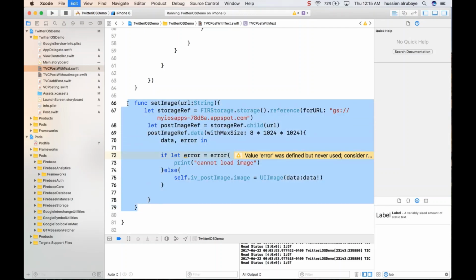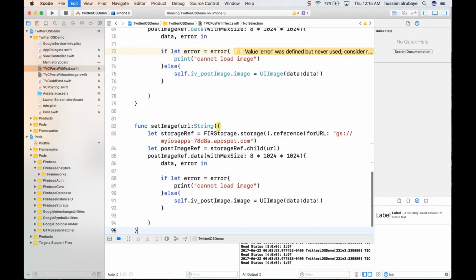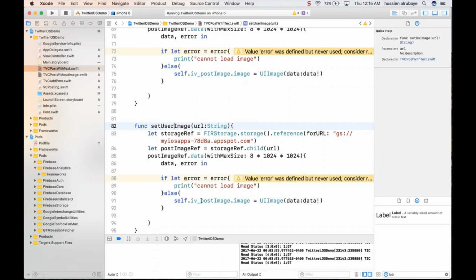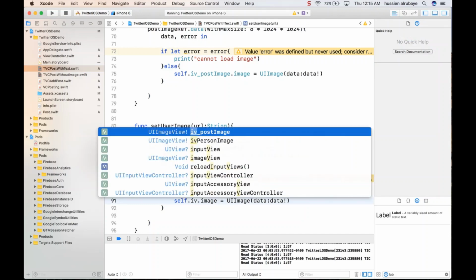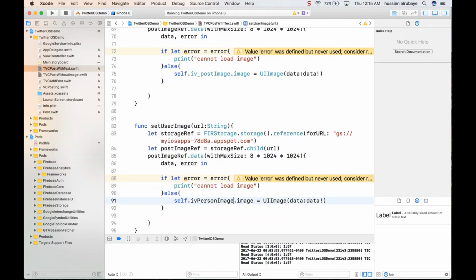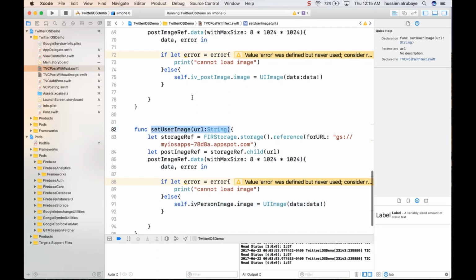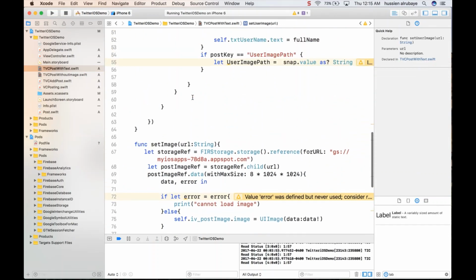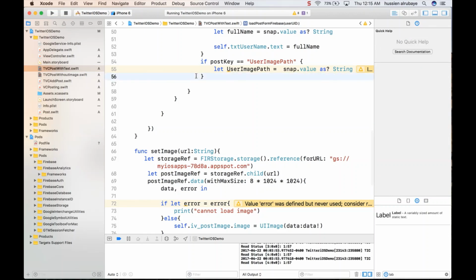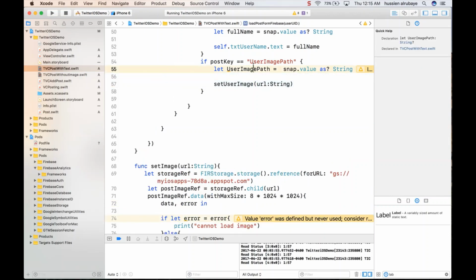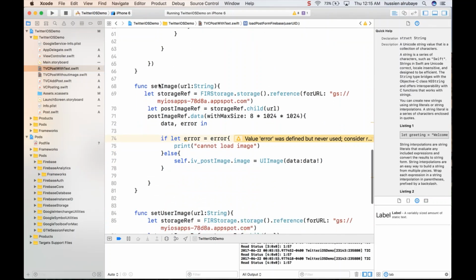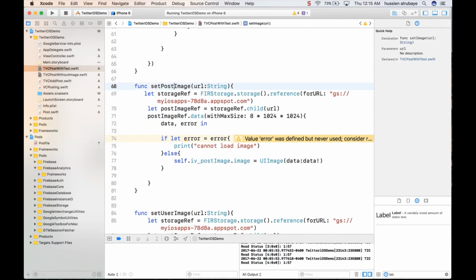So this is set post image. So let me do another one, which is set user image. Here you have to say the image view person image should be loaded from this one, and this one should be set person image. So when it gets called, you have to pass it the person image. On the old one, which is set post image, we could do it in this way.